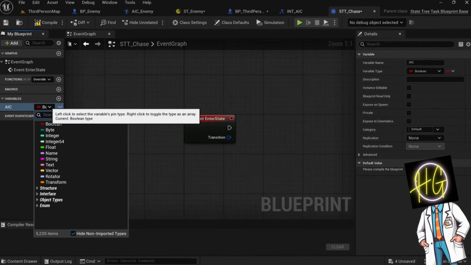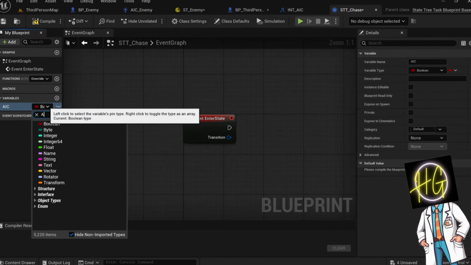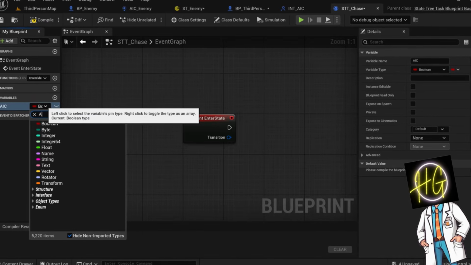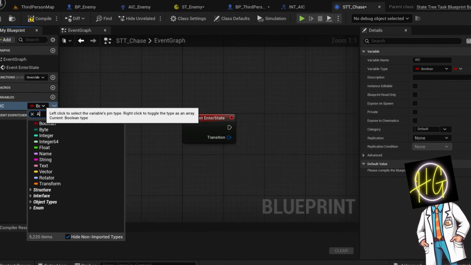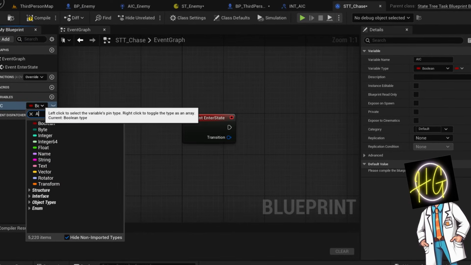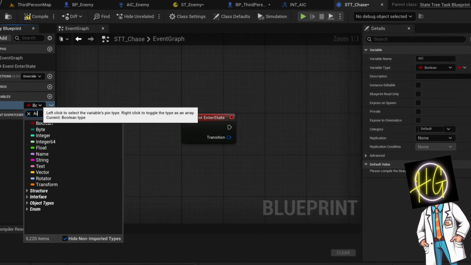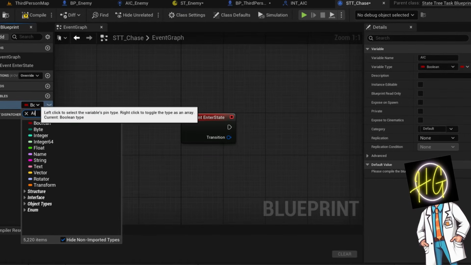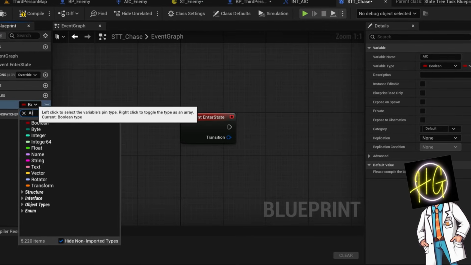In state tree AI, the concept of a task and a transition is a bit different than in an animation blueprint. A task is a piece of logic or behaviour that runs when a state is active. For example, move to player, play attack animation, or wait for X amount of seconds. A task defines what the AI should do in that state. You can create custom tasks or use built-in ones like move to, wait, send signal, or blueprint task, where you add custom logic.